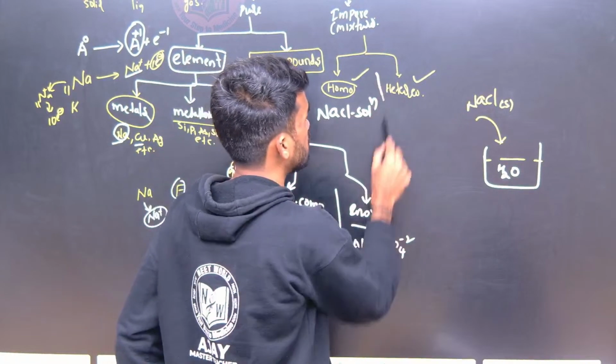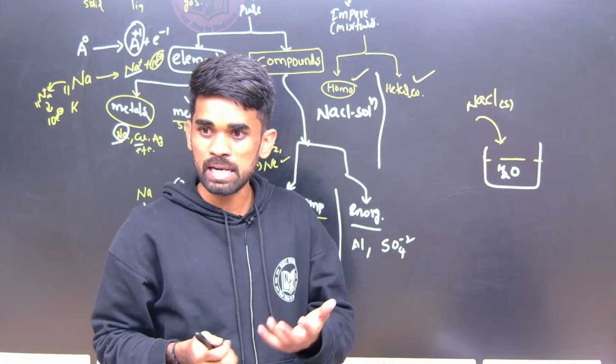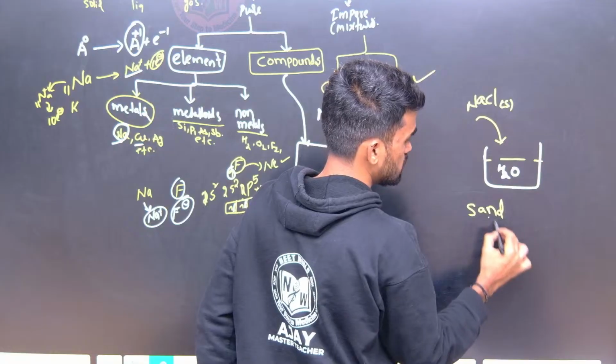For heterogeneous, there is more than one phase. For example, a mixture of sand with water. What happens? Sand in water.